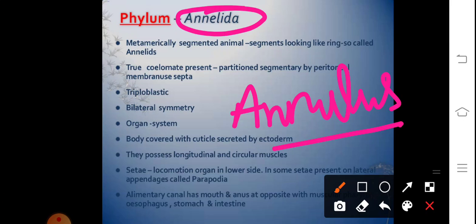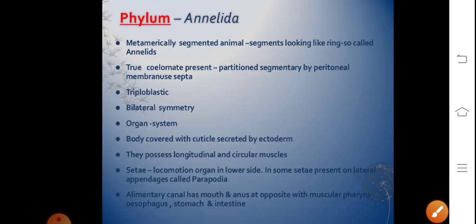That means the metamers. Talking about the habitat, it is aquatic. It could be marine, example Nereis, freshwater, that is leech Hirudinaria. They could also be found on land, that is the habitat could be terrestrial, example earthworm. Their habit could be either free living or few parasitic forms like leech have been observed.